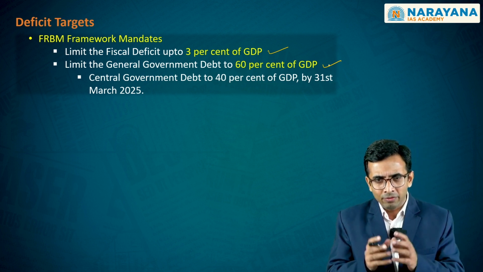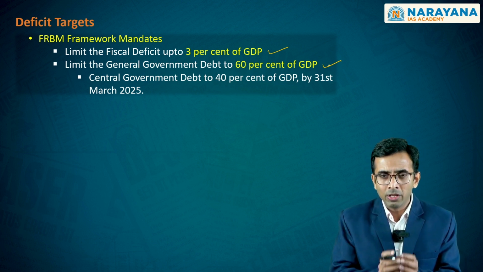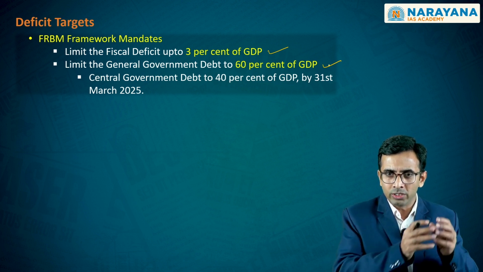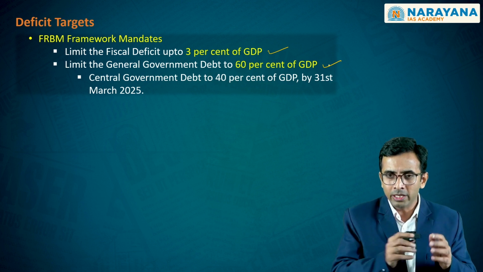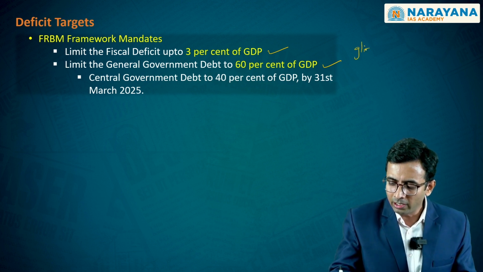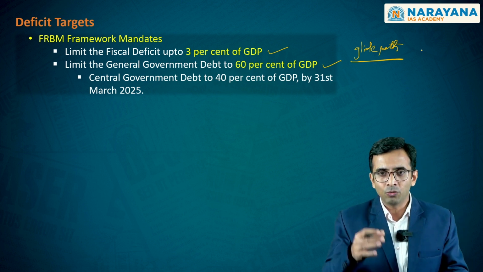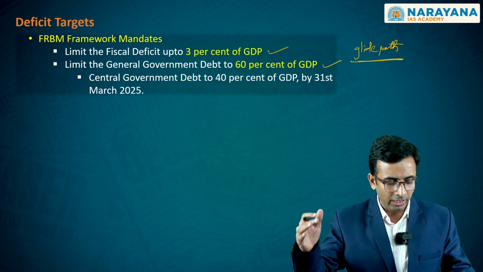However, given the various challenges that we have encountered post-pandemic, this again has to be postponed. But looking at the way in which we are moving ahead with respect to the achievement of deficit targets, we are on the right track. And the government uses this expression glide path. The glide path is very clear that we are trying to rationalize the fiscal deficits that India is encountering.